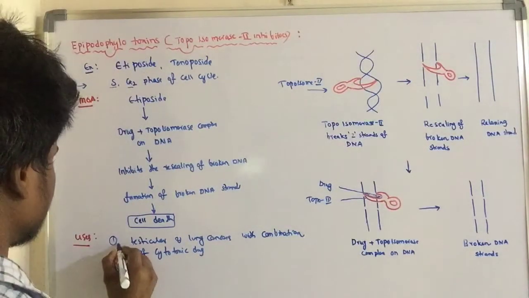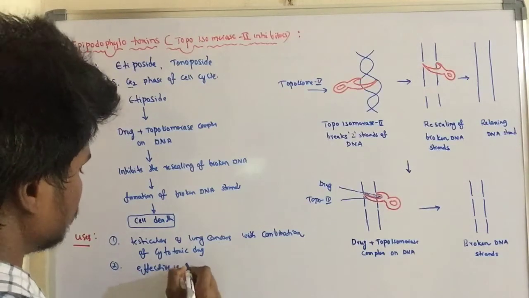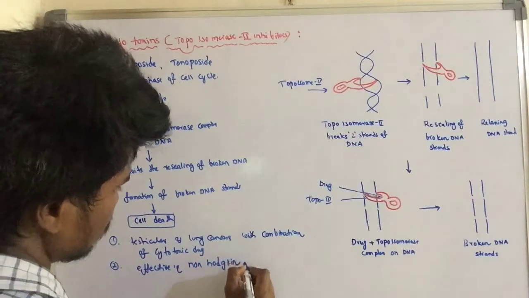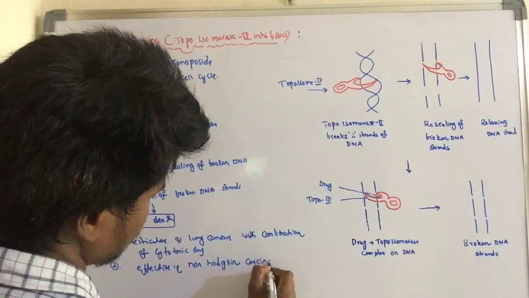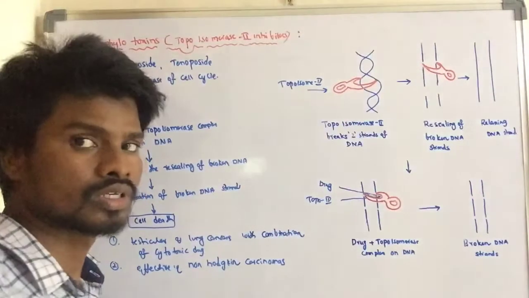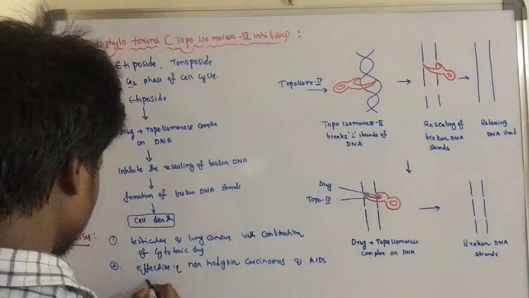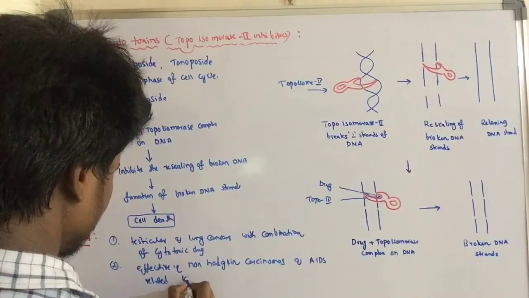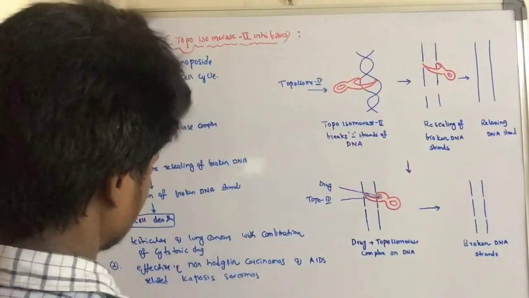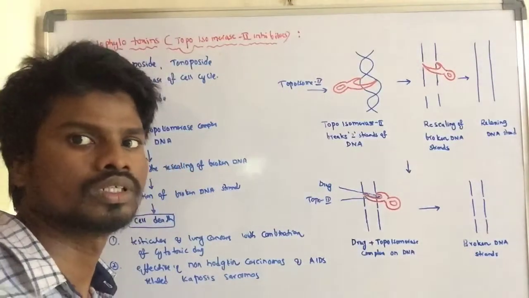The next important use is that it is effective in the treatment of non-Hodgkin's lymphomas and AIDS-related Kaposi's sarcomas. So these are the two important uses of epipodophyllotoxins. Let me tell you what the important adverse effects are.